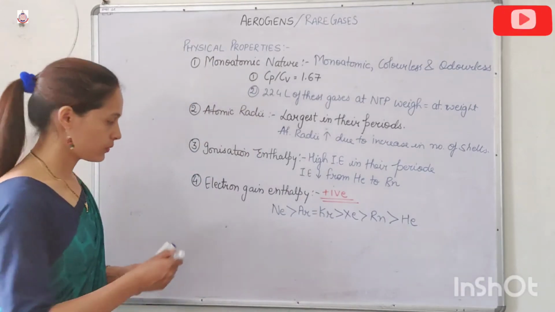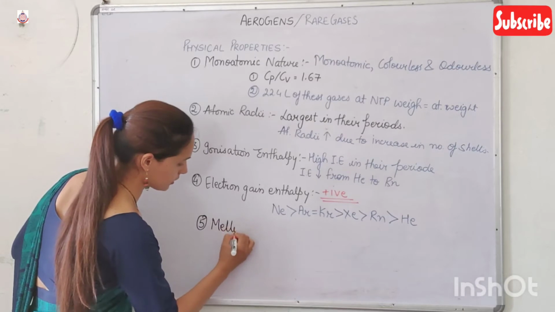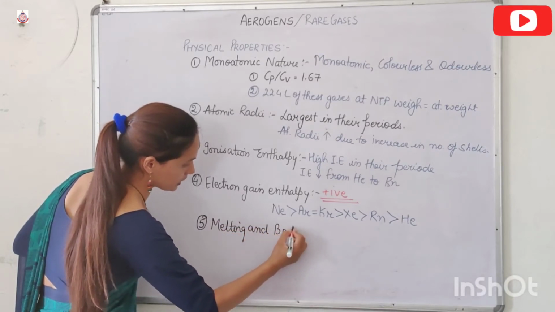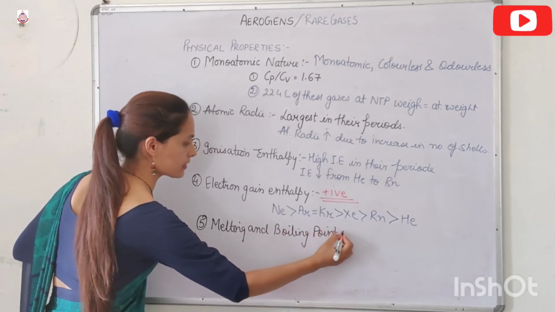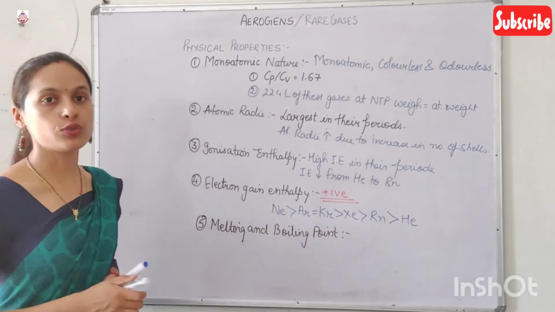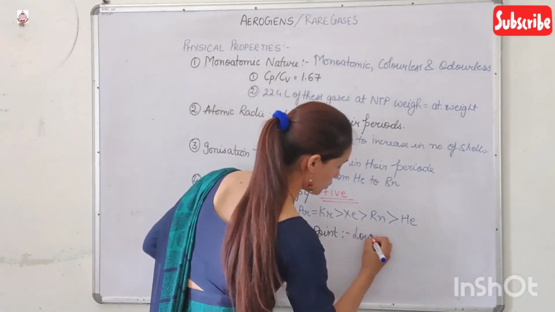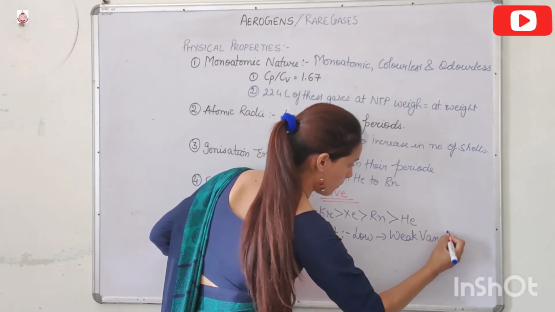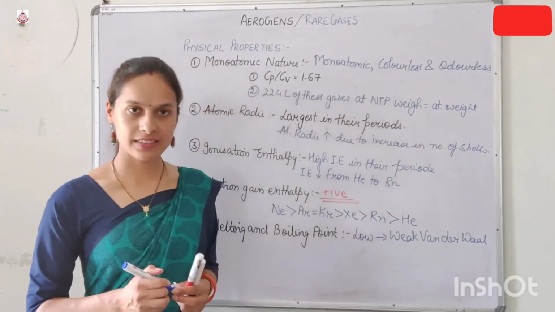Now next we will talk about the melting and boiling point. The melting and boiling point of the noble gases are very low due to weak van der Waals force of attraction. But as we move down the group, what happened? Size increases.